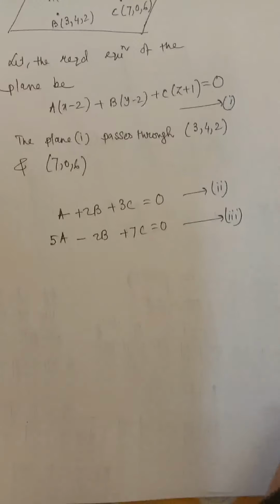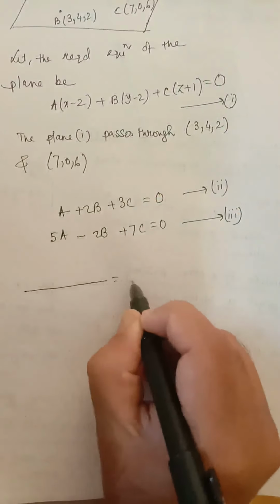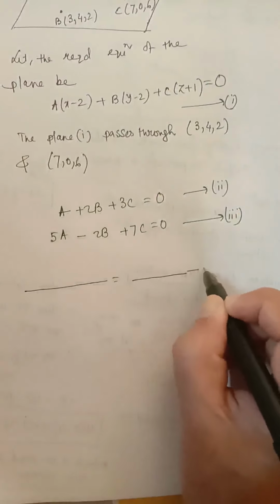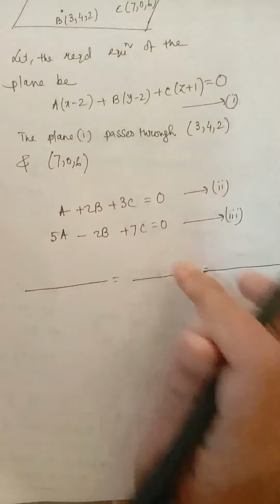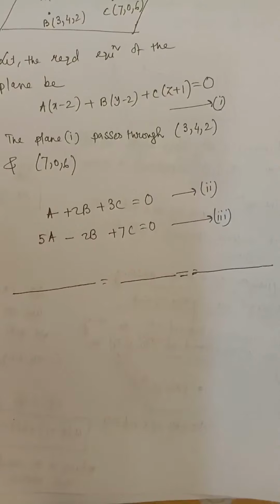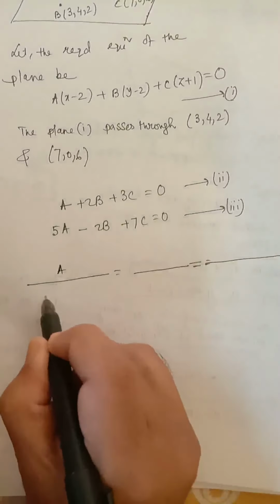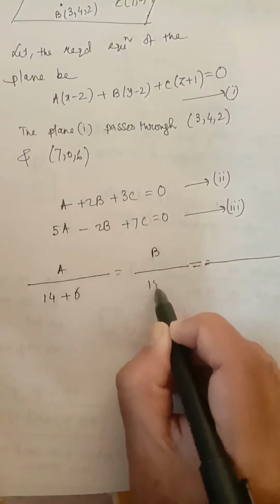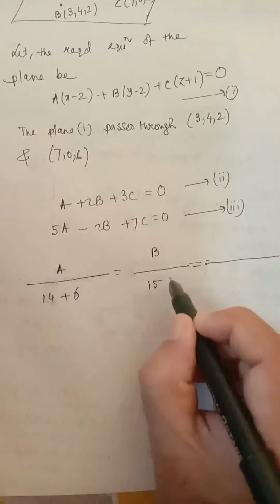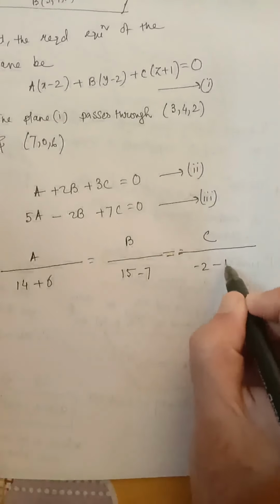And now we will solve. I will solve these two equations by using the cross multiplication method. These are homogeneous equations. So it will be a by 14 plus 6, b by 15 minus 7, and c by minus 2 minus 10.